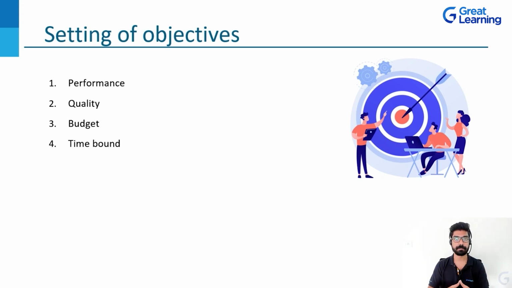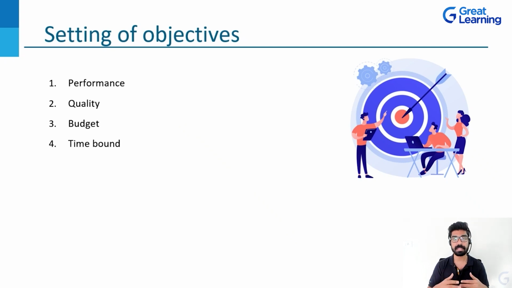Then comes budget. In order to perform well and to make your project high quality, you need to spend a good amount of money. So how can you budget your project? How can you allocate all your resources so that you will be able to get the things done in high quality without compromising on your budget, without harming your pocket or harming the investors? It will be easy for the investors to get back their money, and the return on investment would be high as well.